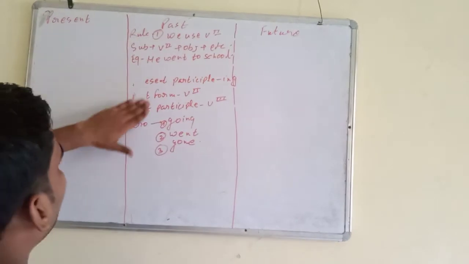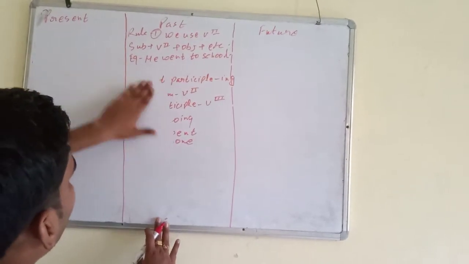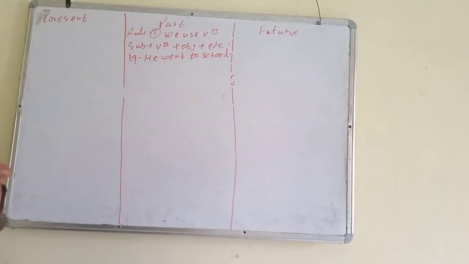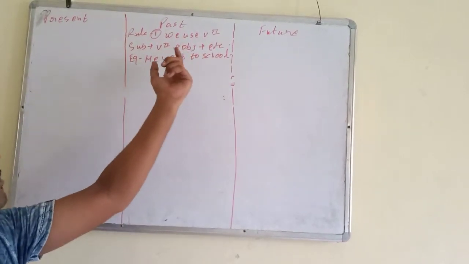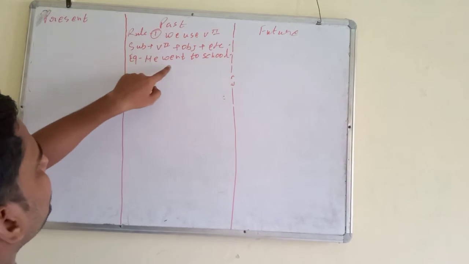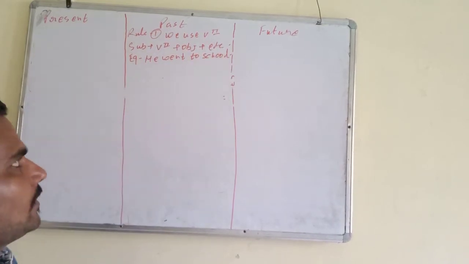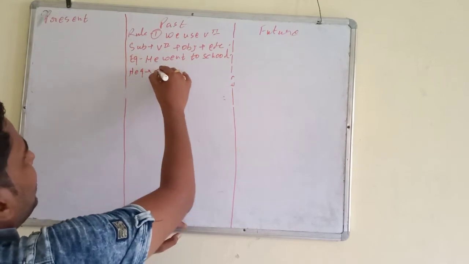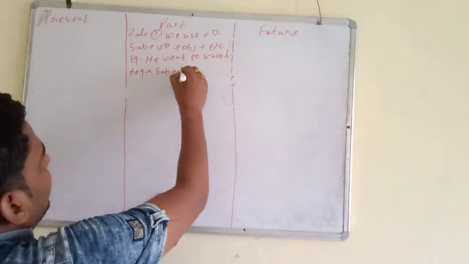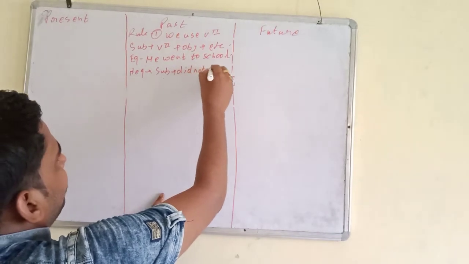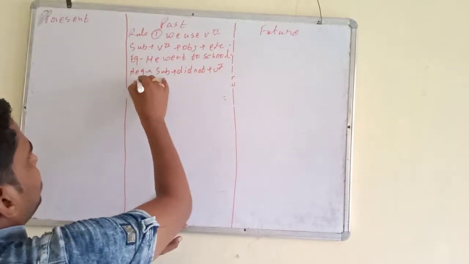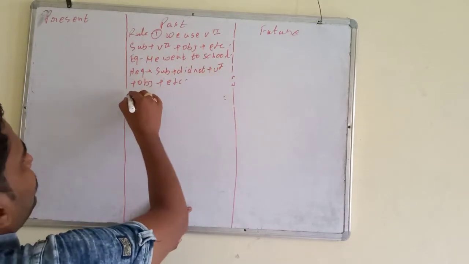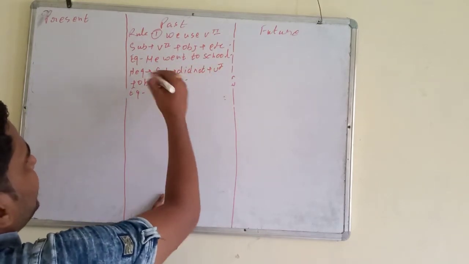Now I am going to tell simple past tense. I have already written here: he went to school. This is the second form, then object, then other word. In negative sentences, remember what will be the rule? Subject did not plus base form plus object plus other word. Remember, in negative sentences we do not use the second form. So, example, change into negative.